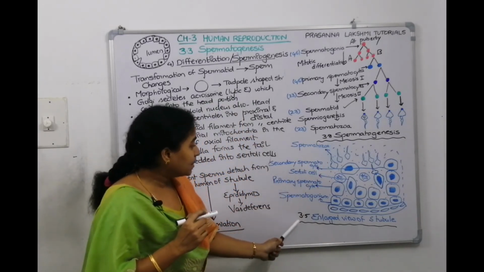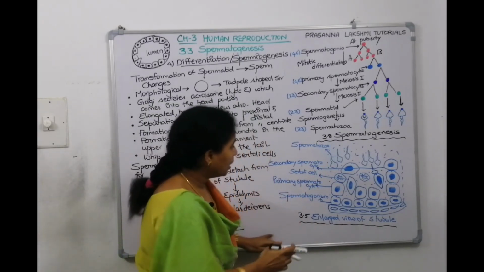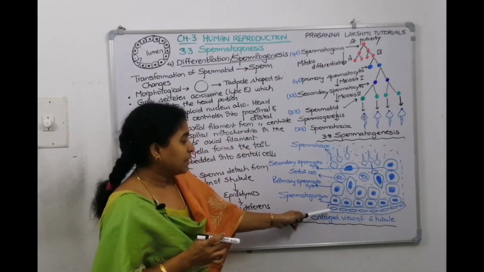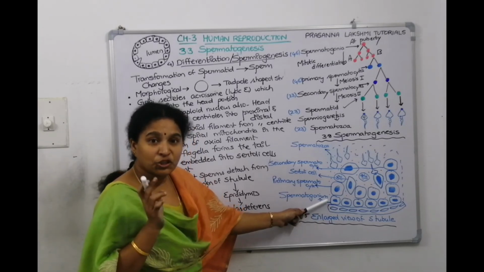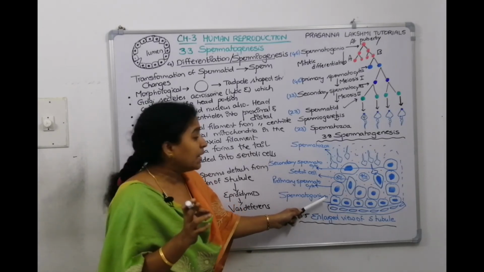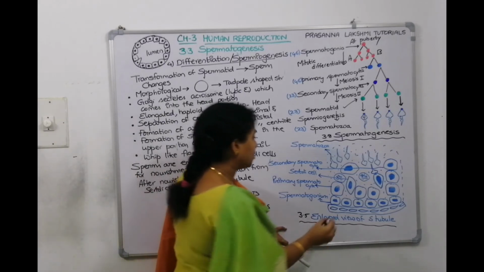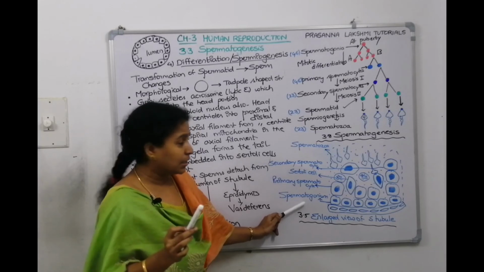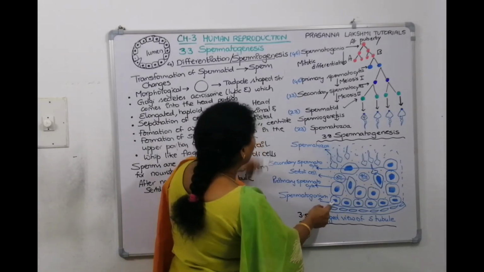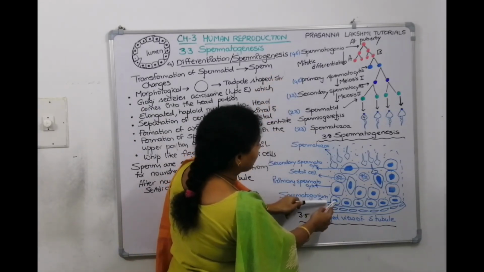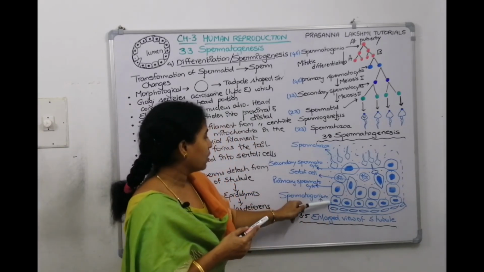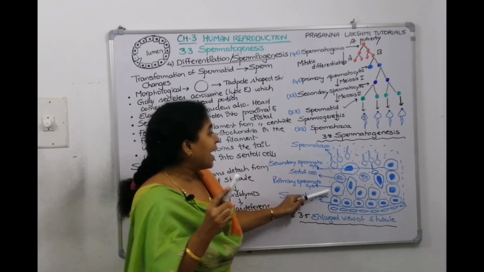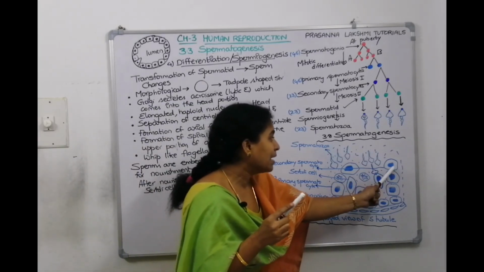Enlarged view is there in 3.5 of a seminiferous tubule. This is a seminiferous tubule lining which is made up of squamous epithelium. Inner to the squamous epithelium, there is germinal epithelium. Germinal epithelium contains primary spermatocytes. Children, all these are spermatogonia, sperm mother cells. They will grow and they will become primary spermatocytes. See from here to here how much big they grow. Primary spermatocytes undergo meiosis and they will become secondary spermatocytes.